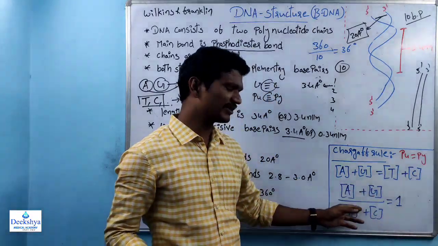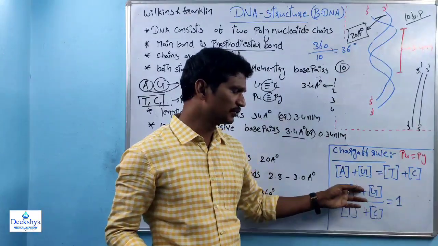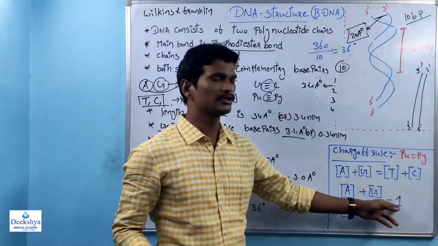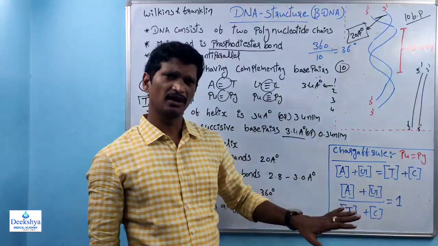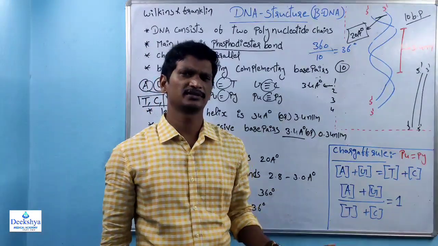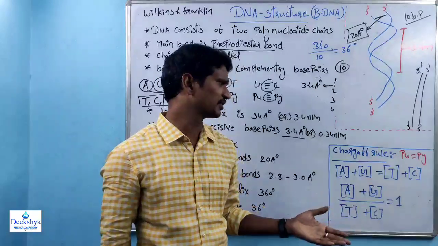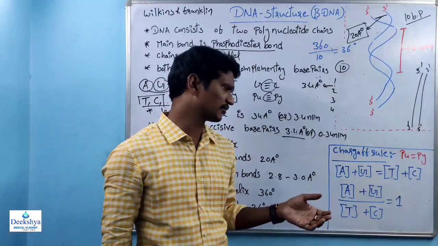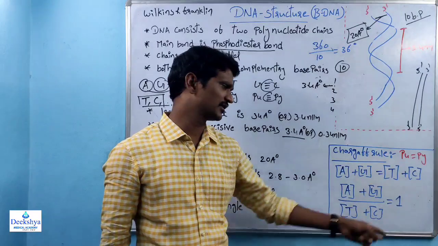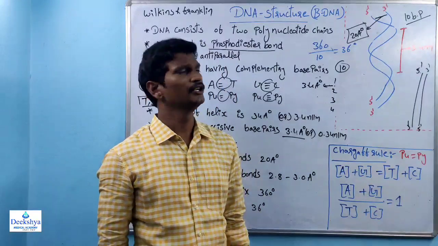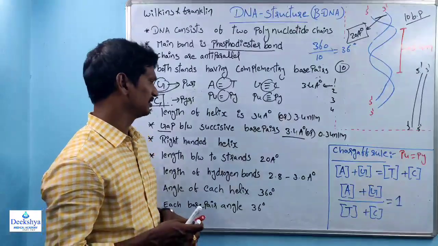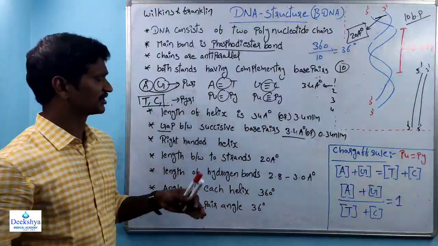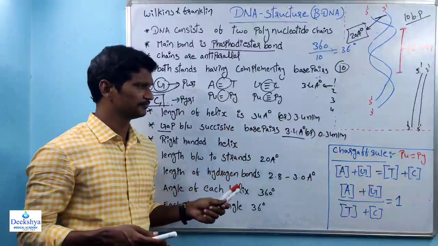A plus G divided by T plus C, purines divided by pyrimidines, equals 1. So that is about some characteristic features of the DNA. We'll discuss the remaining characters now.